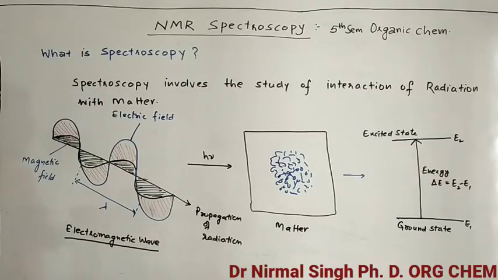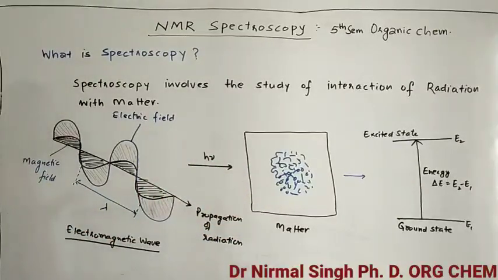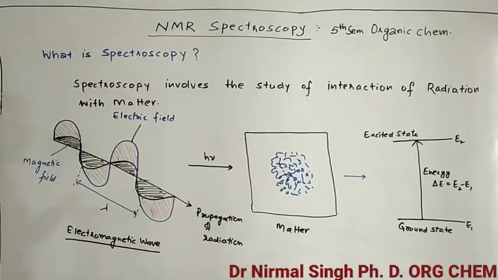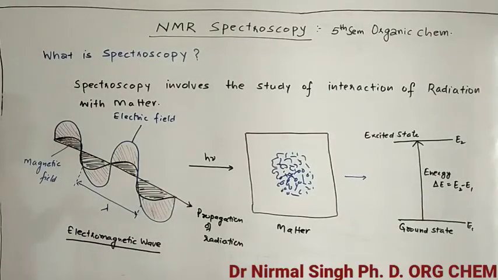When we study the interaction, we can easily find the structure. So this is the basic concept of what spectroscopy is. The term spectroscopy is used to find out the structure of any unknown organic compound, meaning its nature.